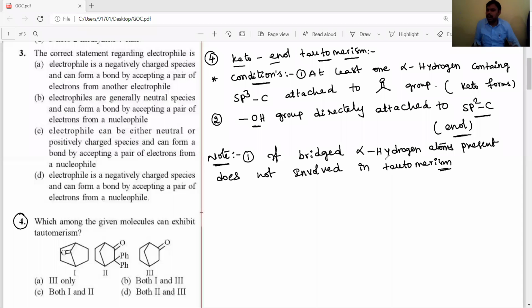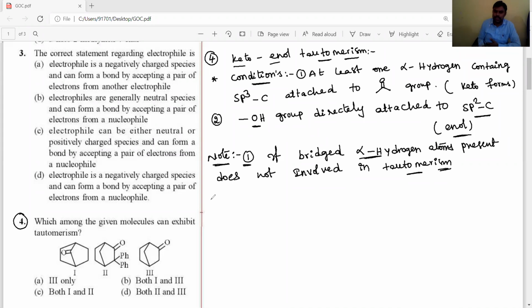Even if that bridged carbon is an sp3 carbon having hydrogen atoms, those alpha hydrogen atoms do not involve in tautomerism. Okay, because it is a bridged carbon, it has high strain, more strain will be present. That's why it does not involve in tautomerism.